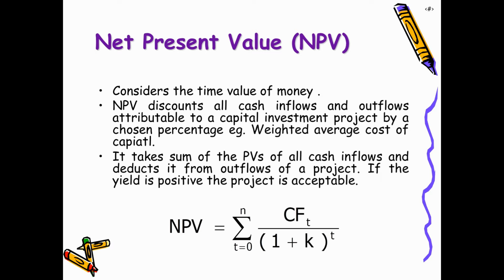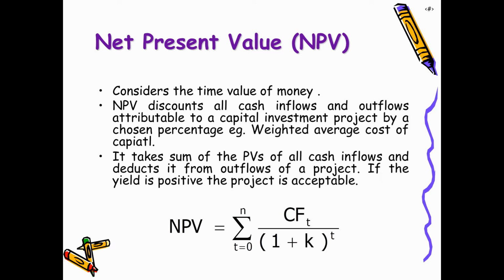So we have these tables available, or we can do some calculation and find out the present value of rupee 1 which we are going to get after 1 year, or which we are going to spend after 1 year, and consider its present value in today's worth. Those present values of inflows, which are forecasted values, and the present values of outflows are subtracted to get the net present value.